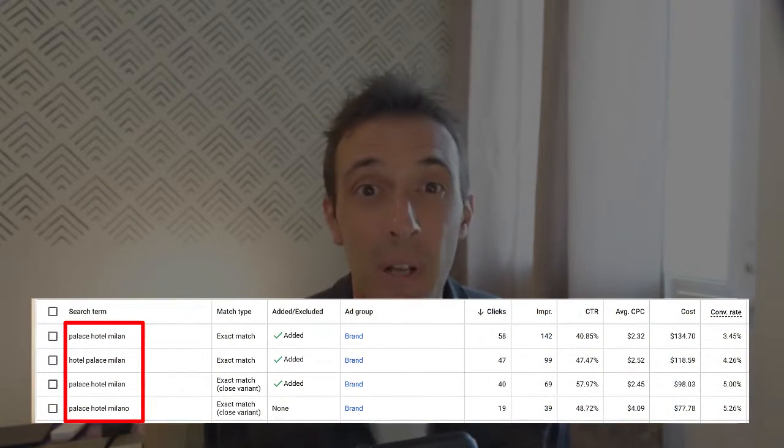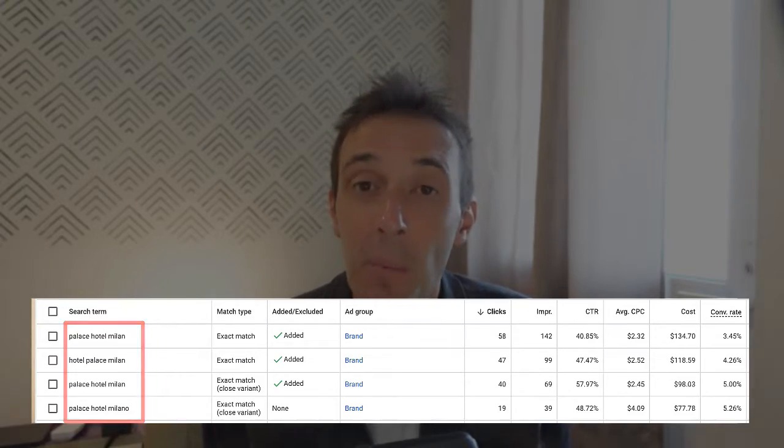Once the testing phase is over, focus exclusively on search terms closely related to your brand name without delving into long-tail keywords whatsoever. You'll notice, in fact, that those terms that people enter on Google and that drive conversion are always the same, and they typically are close variants of your hotel name with no long tails. So why spend money towards terms that simply don't or barely convert? So avoid using phrase match, as it may attract irrelevant traffic, eroding the budget that could be allocated to more relevant search terms that lead to direct bookings.